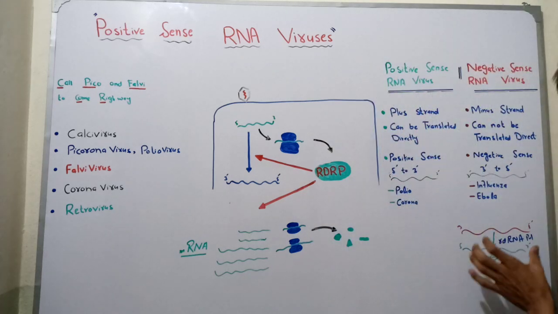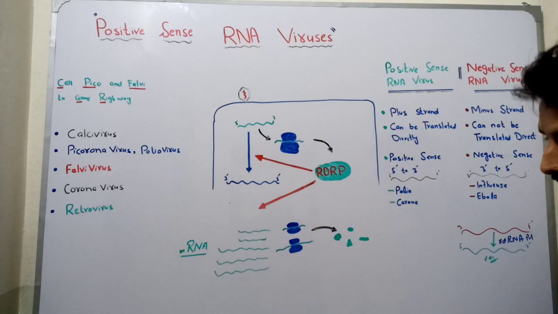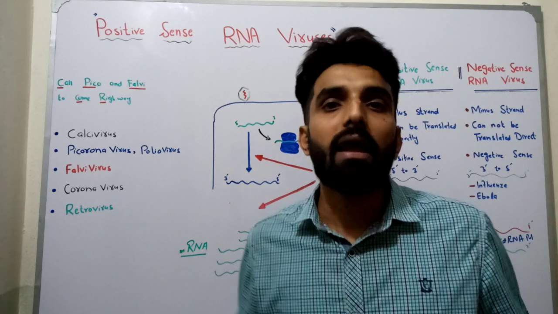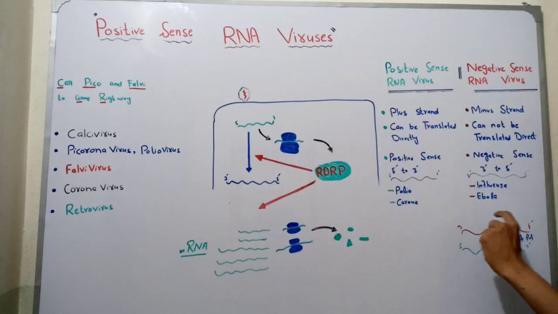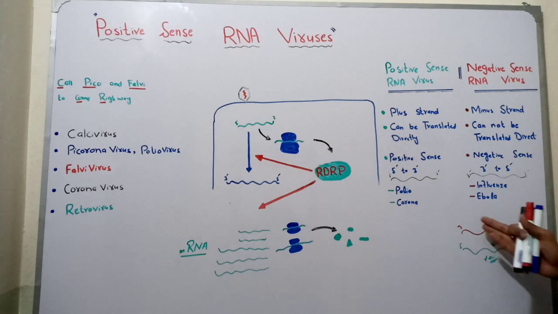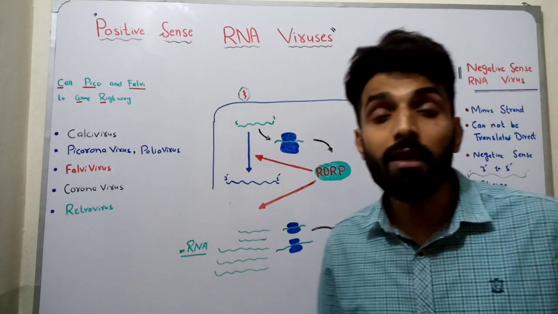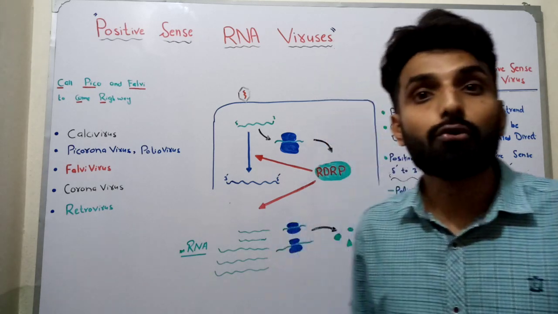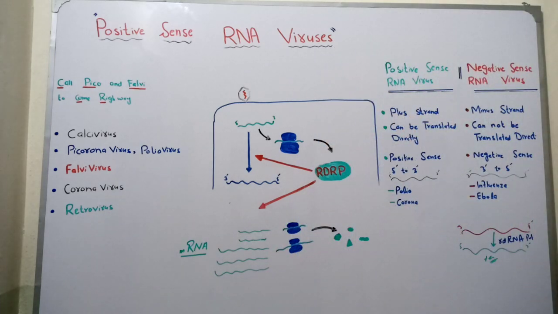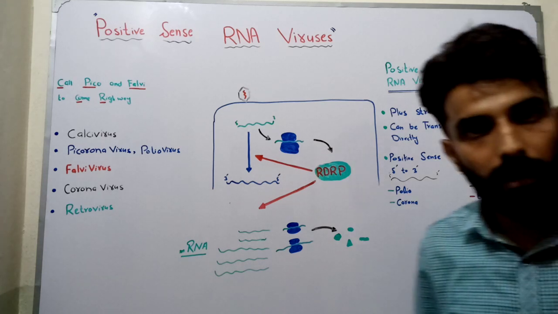Now this RNA will be able to attach to the host cell ribosome and start the process of translation. But here you are making another RNA from RNA, so you are doing a process of replication and you need a polymerase enzyme. Since you are making RNA from RNA, that polymerase will be RNA dependent RNA polymerase.